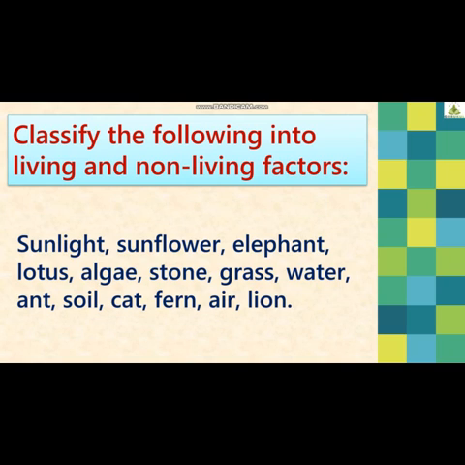One or two examples I can share. As the answer, sunflower and elephant can be grouped into living factors. Yes, they are growing. We can have algae also, lotus also, grass. These are a few examples of living factors. Non-living factors, we have, students, sunlight, stone, water, soil, air. These will come under non-living factors. So, simple to understand how to classify them into living and non-living.